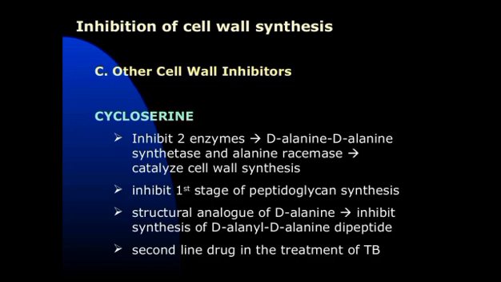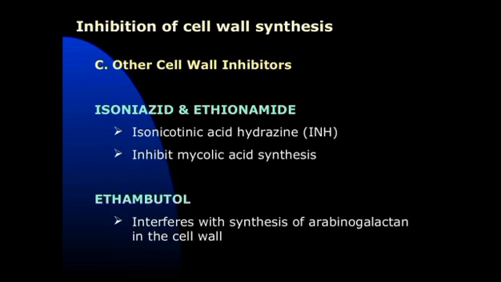So first stage, it inactivates the peptidoglycan synthesis. After that, as a structural analog of D-alanine, it inhibits synthesis of the D-alanine dipeptide. Then it is a second line drug in the treatment of TB. In case of other cell wall inhibitors, there are isoniazid and ethionamide. These are isonicotinic acid hydrazides which inhibit mycolic acid synthesis. Ethambutol interferes with synthesis of arabinogalactan in the cell wall.